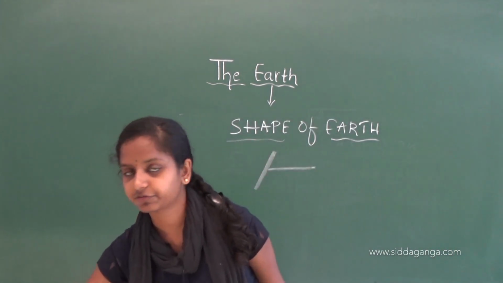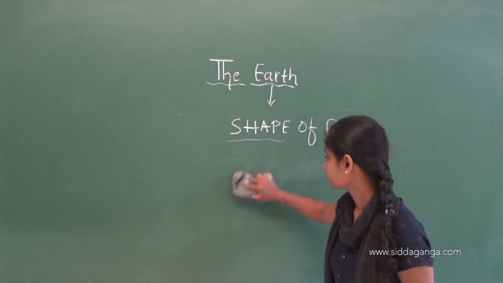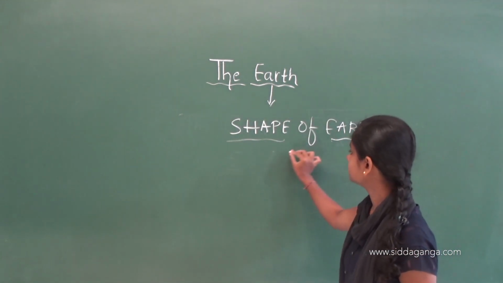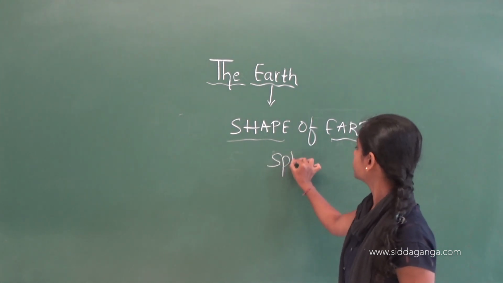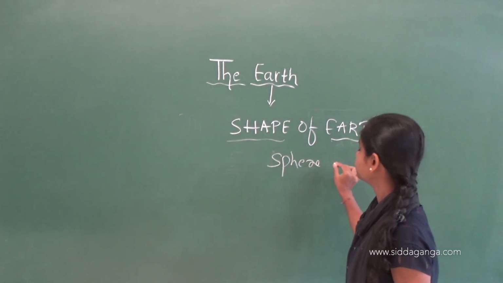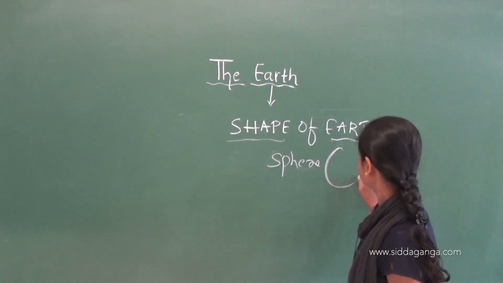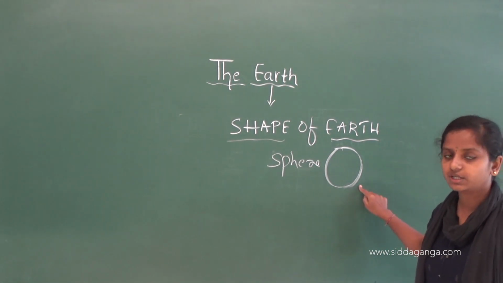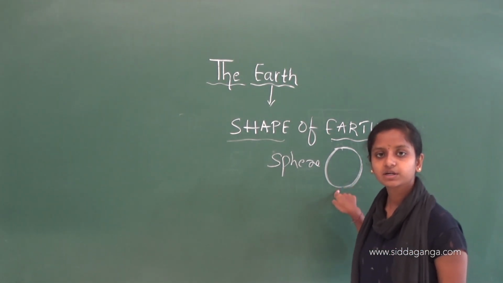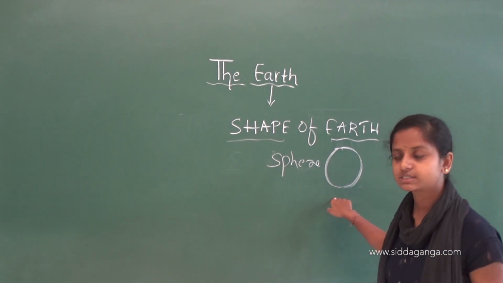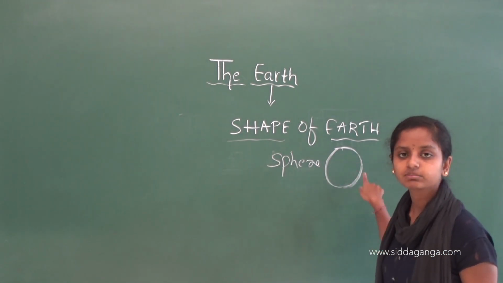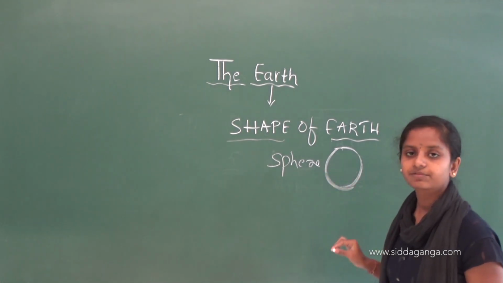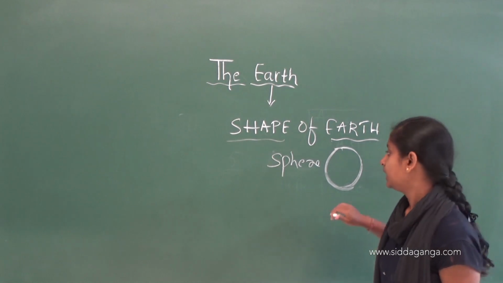When we see it from space, we came to know that the earth is a sphere shape. It will be like this. Because of its spherical shape, we cannot see the whole earth from space. We can only see half of the earth from space.